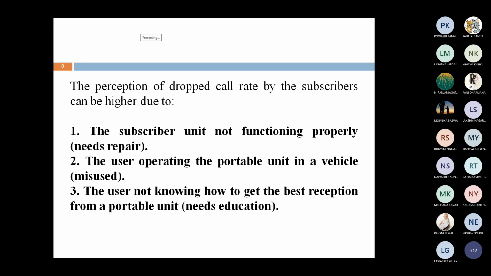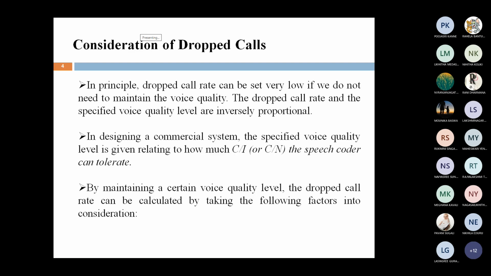These are the three major causes of a higher dropped call rate: the subscriber unit not functioning properly, the user operating the portable unit in a vehicle, and the user not knowing how to get the best reception from the portable unit. These are the three parameters for which we get a high dropped call rate.